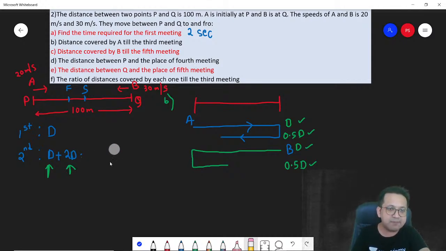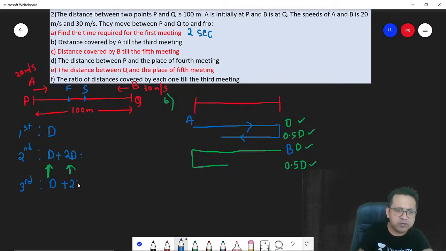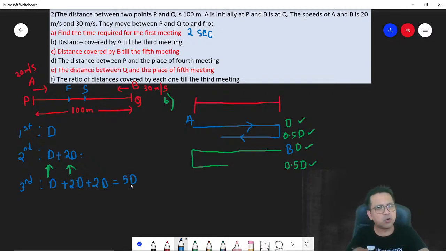So again, third time they are asking. Now they are asking for the third time, right? So third time will be how much? Every time it is 2D more. So D plus 2D plus 2D. So basically 5D. Correct? So total distance covered would be 5D. Correct? Yes, I hope you understood.